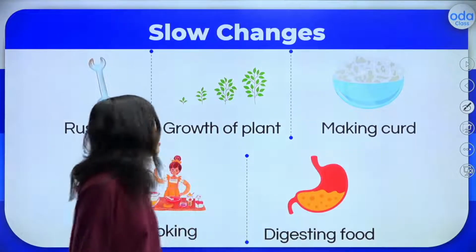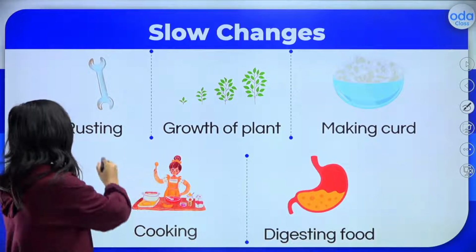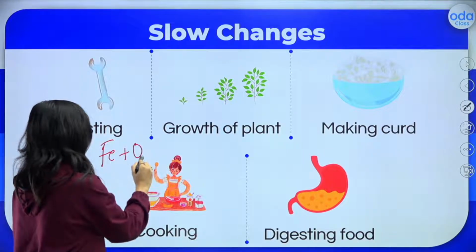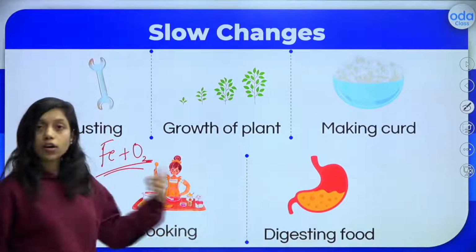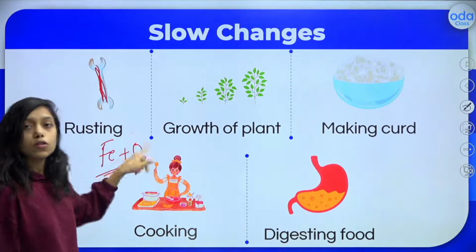Not only that, the rusting of iron. Do you know what is rusting? Yes? Okay. Iron, what happens? This iron will react with oxygen, okay? And it will form iron oxide. That layer will be formed above this iron. So that also is a slow change.